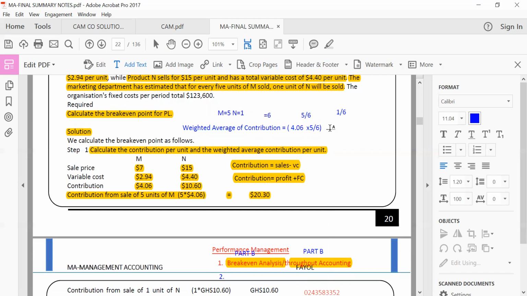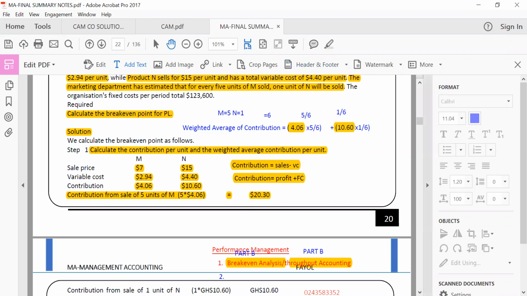Then you come here. That of N, we go to that of N. We got the contribution for N to be 10.6. That's the contribution. And it's going to be 1 over 6. The student will say that this one there is the same work I did. If it is that work, you remember that work, this 4.06 would have been, let's say, KE, and times the equity over the total equity plus debt. If you remember those bits, I think you guys are in good shape with that.